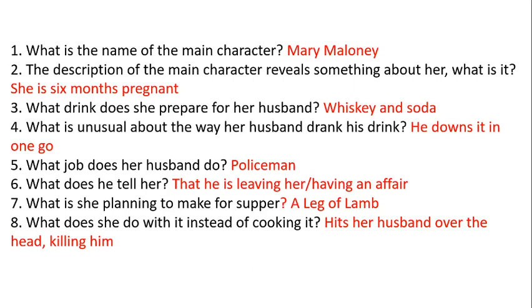What is she planning to make for supper? A leg of lamb. And what does she do with it instead of cooking it? She hits her husband over the head with it, killing him. And we ended the last bit with her saying, right, so I've killed him. So let's carry on with the story.